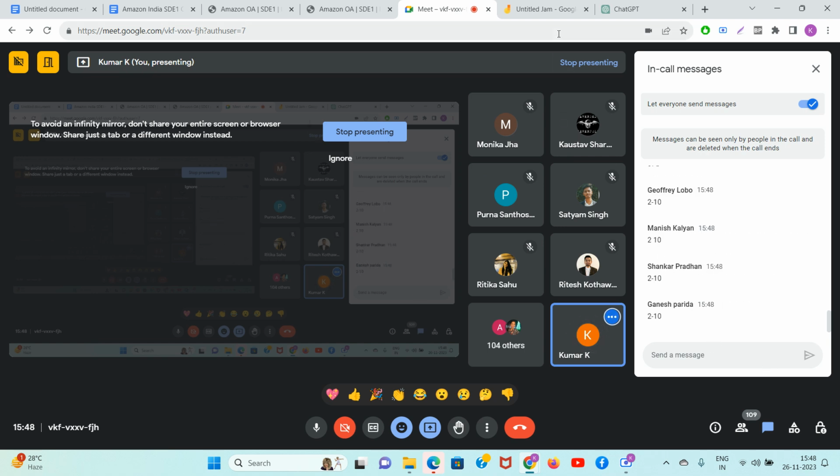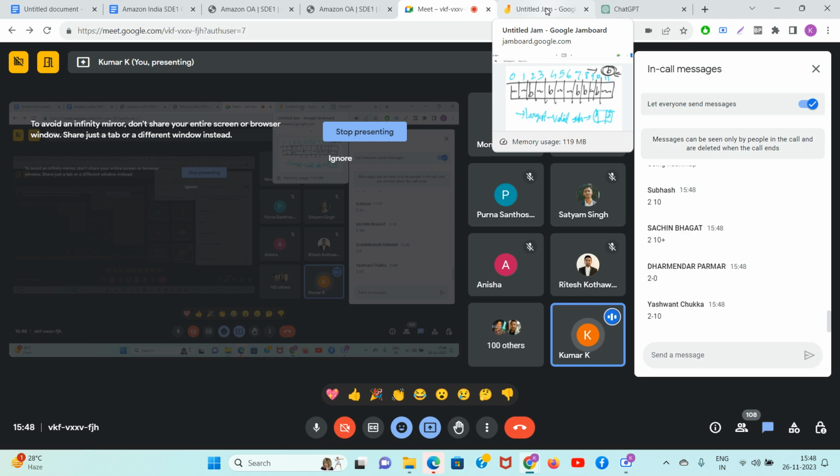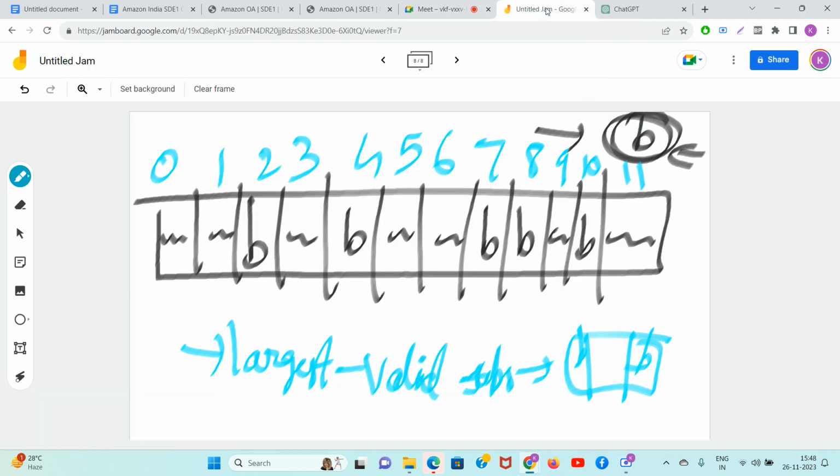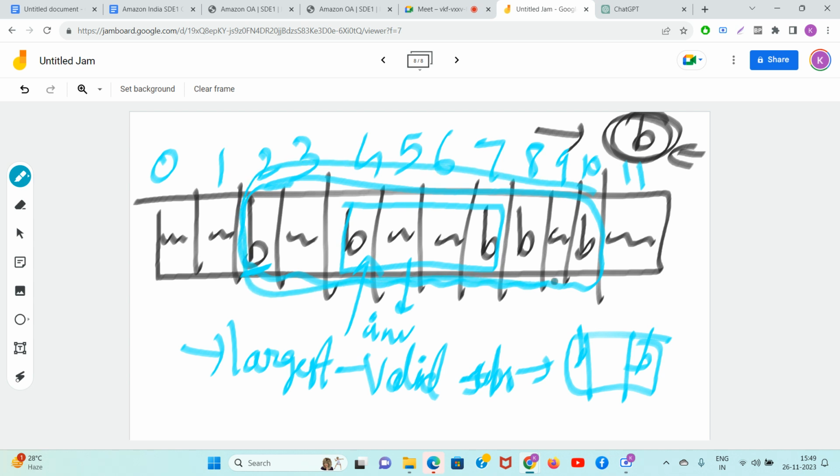Everyone is saying 2 to 10. Guys, why are you considering 2 to 10? Why are you not taking, let's take 4 to 7? Because 4 to 7 will always be invalid. Why? Because B is coming inside of 4 to 7 and outside also. So you have to take the largest chunk which includes all the B in the string.